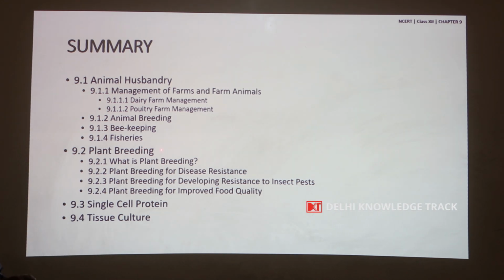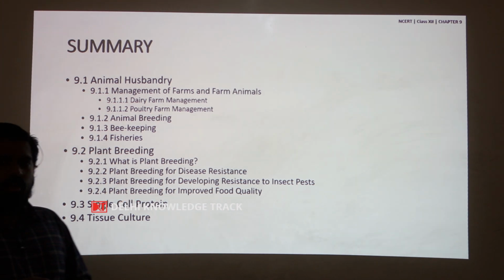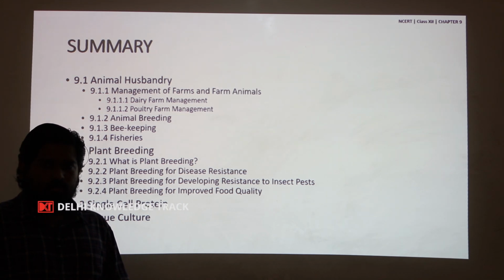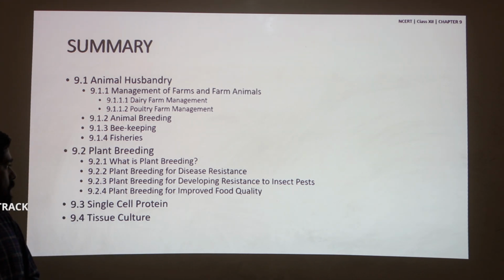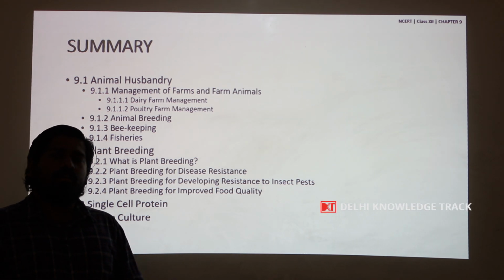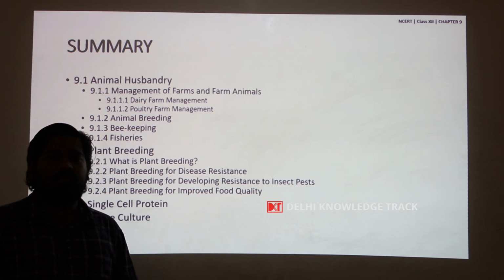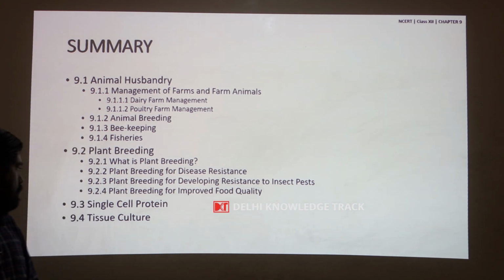And the second major portion deals with the plants, where crop plants are hybridized in a certain systematic fashion to develop crop varieties resistant to diseases, insects, and to improve the food quality, like micronutrient and other essential nutrients.